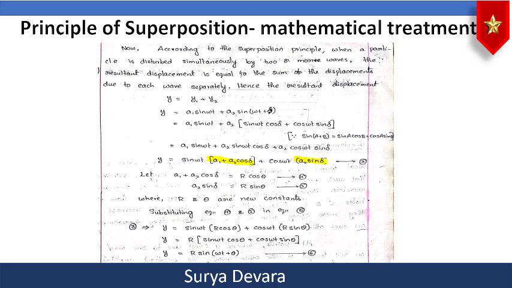So the equation is y = sin ωt (a1 + a2 cos δ) + cos ωt (a2 sin δ).